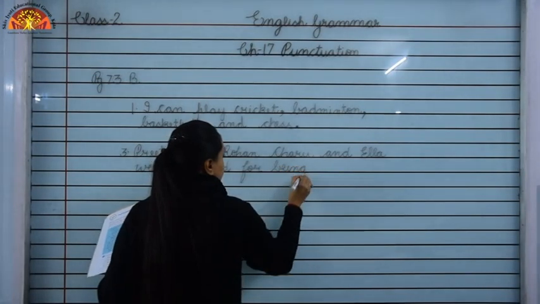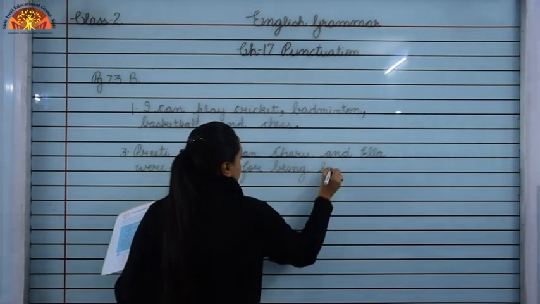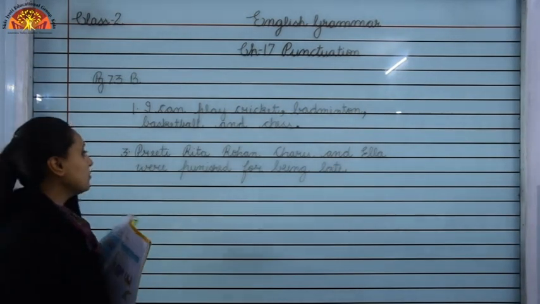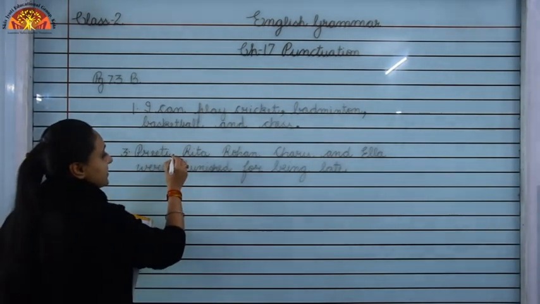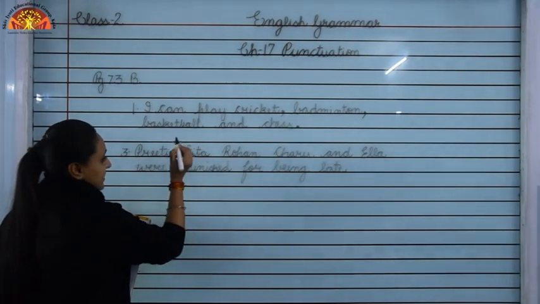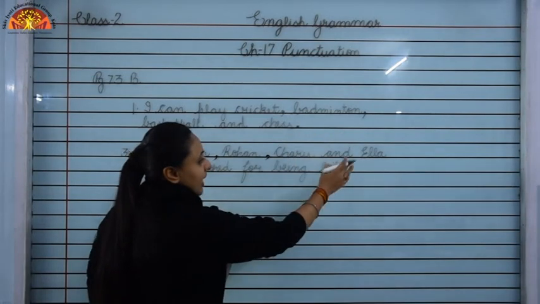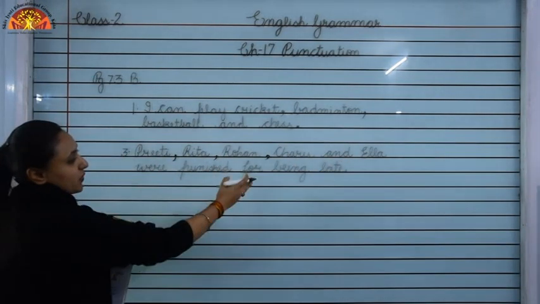So children, here different names of persons are given to you. So what you will do, you will separate them, okay. Preeti, Rita, Rohan, Charu and Ela were punished for being late.